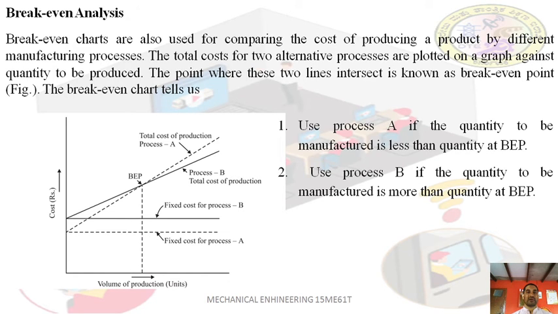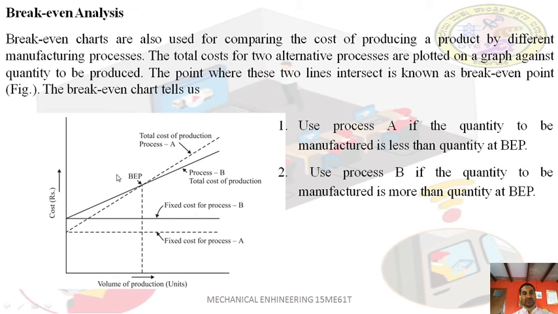Which process increases the production cost, so that we can use the other process. Here we tell which process of manufacturing a particular product will be profitable or not by using a break-even analysis.